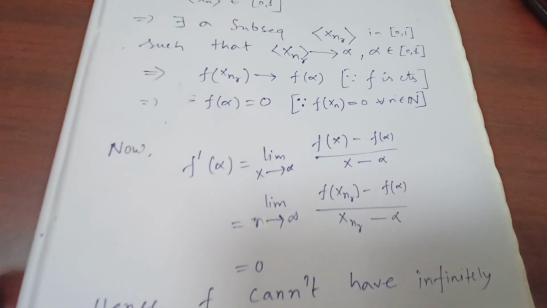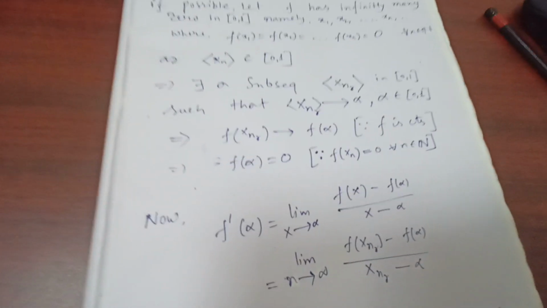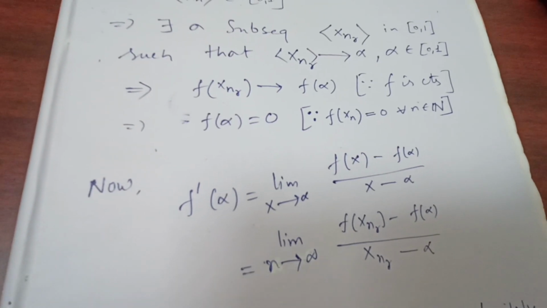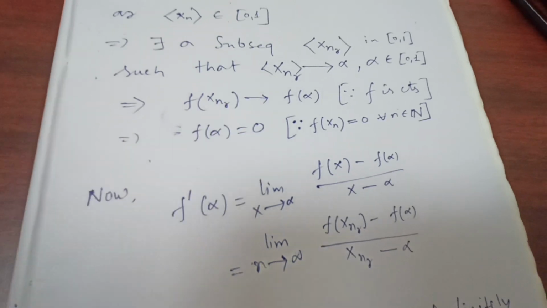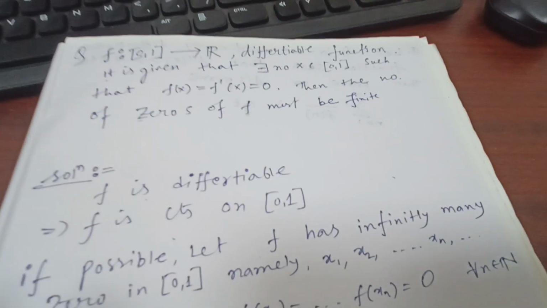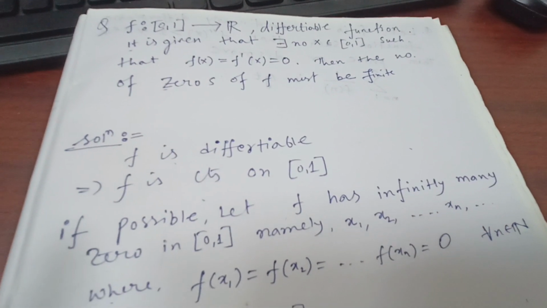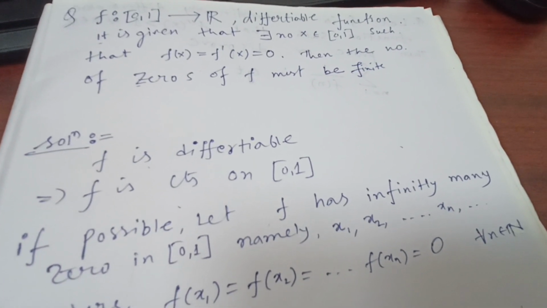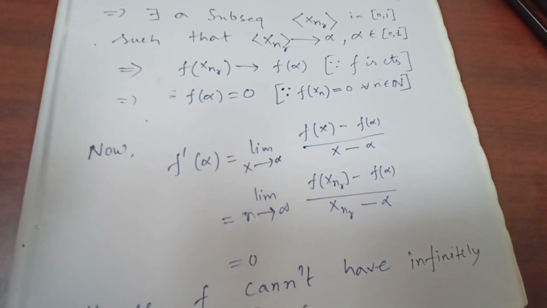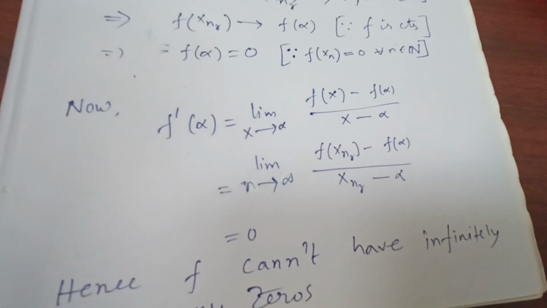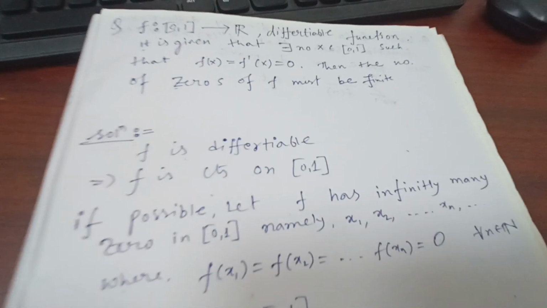That means that we got a point in [0, 1] where the functional value is 0 and the derivative is also 0, which is a contradiction, because we already assumed that there doesn't exist any point in the closed interval [0, 1] whose functional value and derivative value are simultaneously 0. But here we got such an alpha when we assumed that f has infinitely many zeros, which is a contradiction. Therefore f can have finitely many zeros, and we are done.